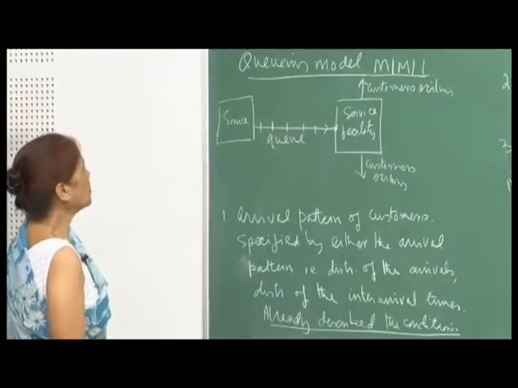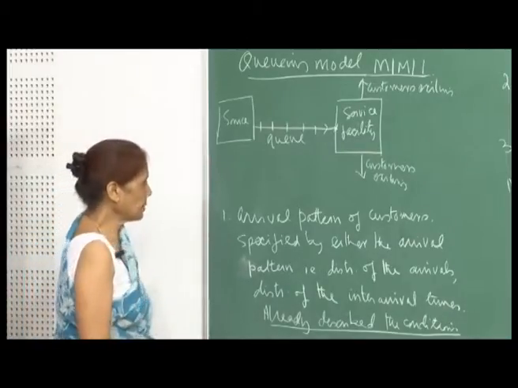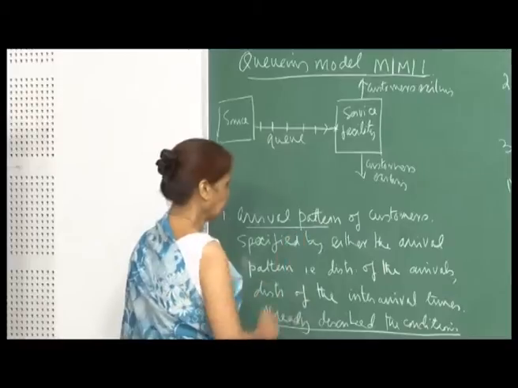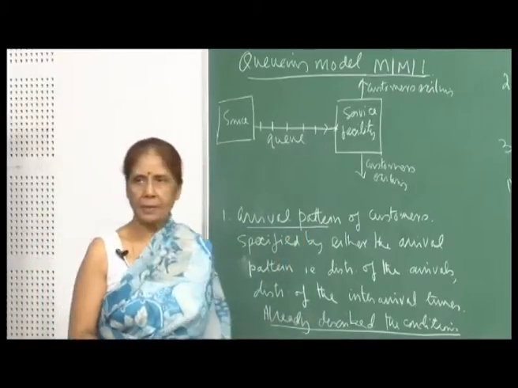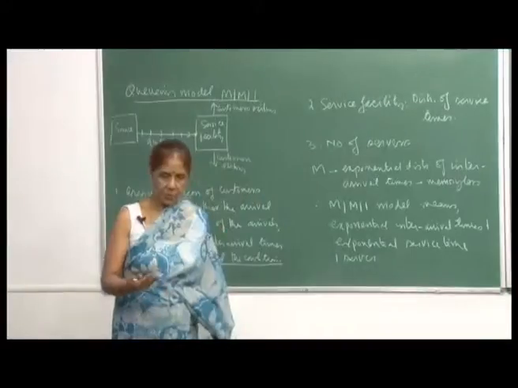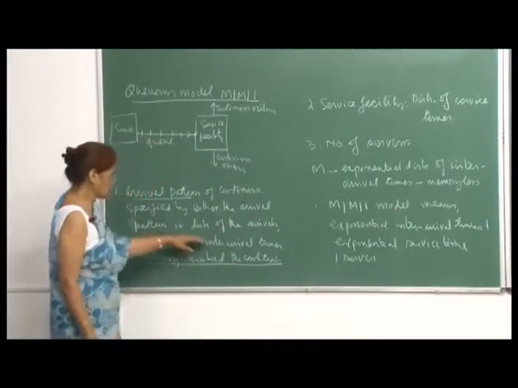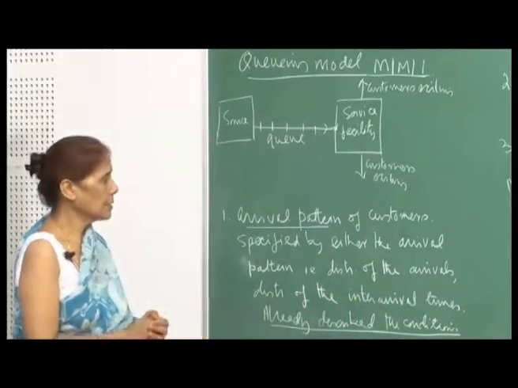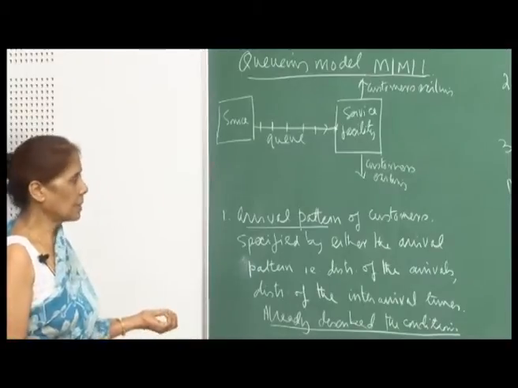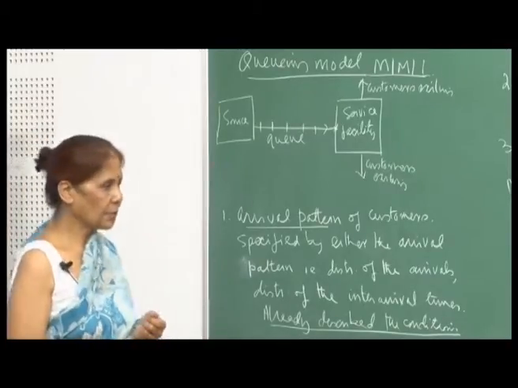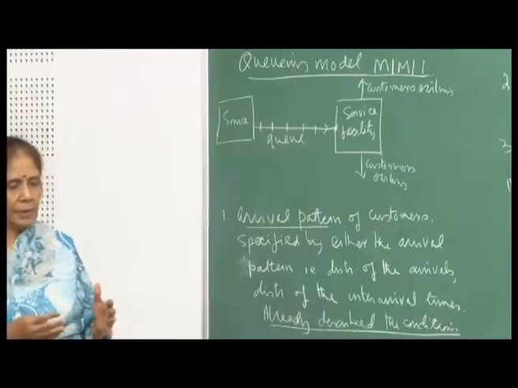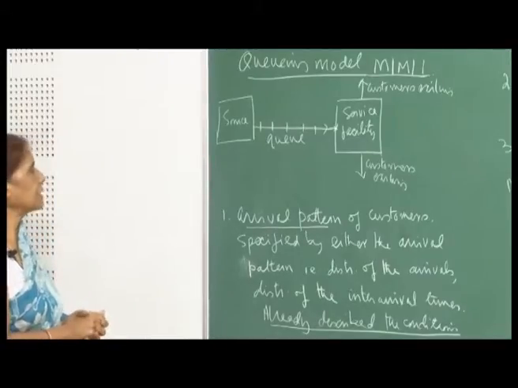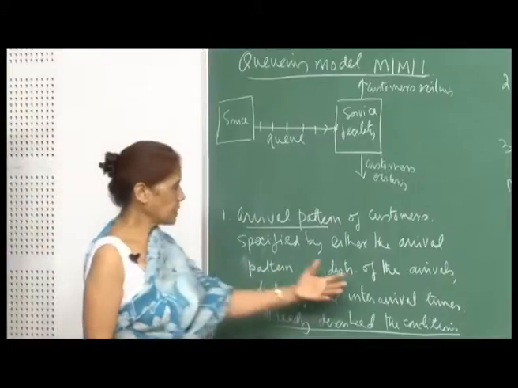Now, in order to discuss the model, we need to specify the arrival pattern of the customers. This can be specified by the arrival rate and the distribution of the arrivals, because remember the whole scenario is that the events are unpredictable. We do not know when a customer will walk in. Also, the service times are unpredictable. Therefore, everything has to be modeled through probability distributions.